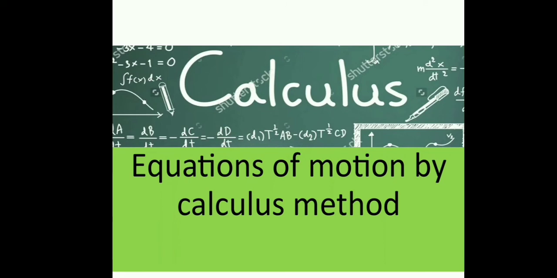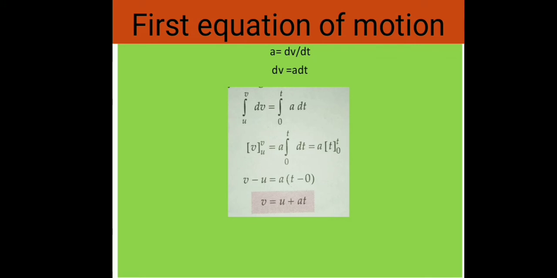Equations of motion by calculus method. In this method, we will again derive all three equations of motion but by using the calculus method. Now come to the derivation of the first equation of motion. Now acceleration a equals dv upon dt, that is dv equals a dt.